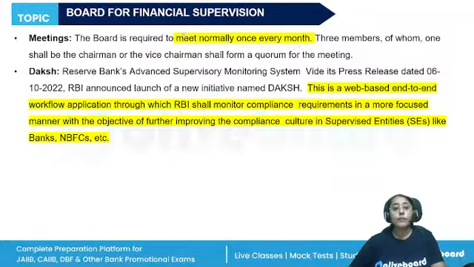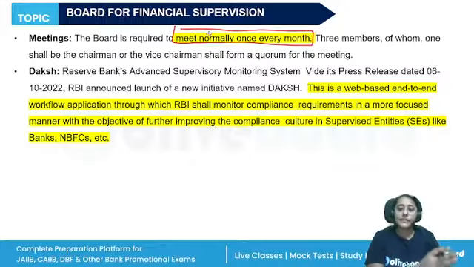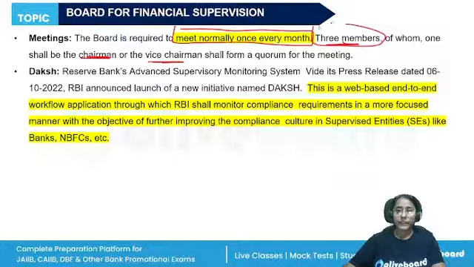Meeting: the board is required to meet normally once every month, and quorum, meaning the minimum number of members that should be there to conduct the meeting, will be three members, of whom one shall be the chairman or the vice chairman.